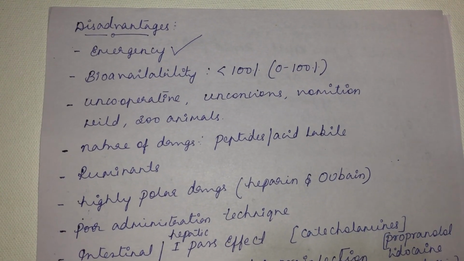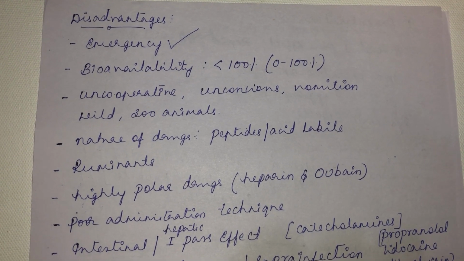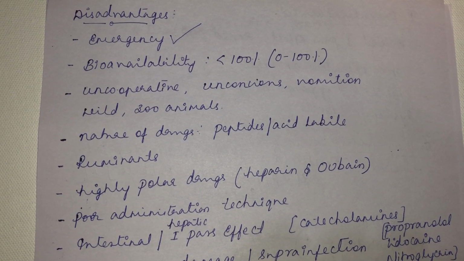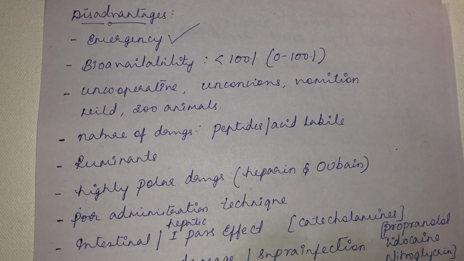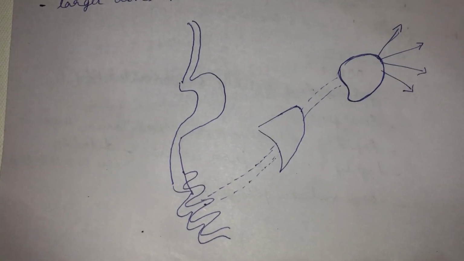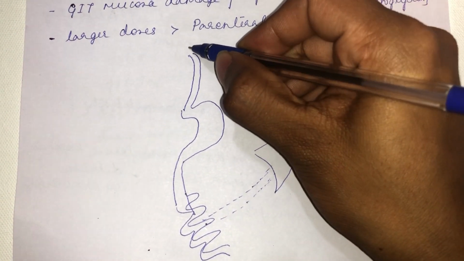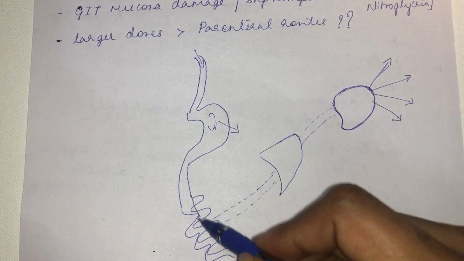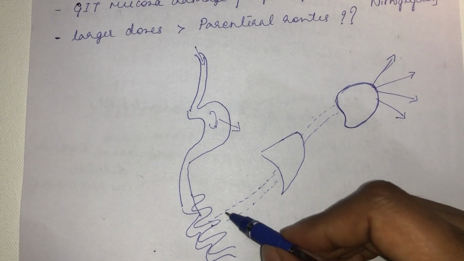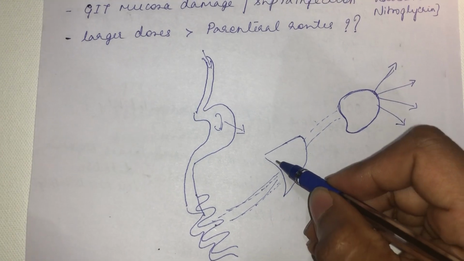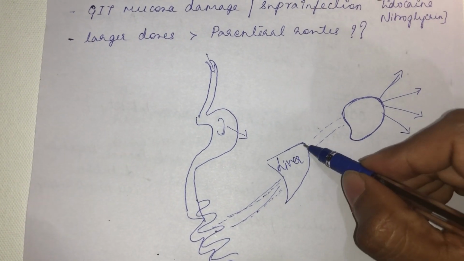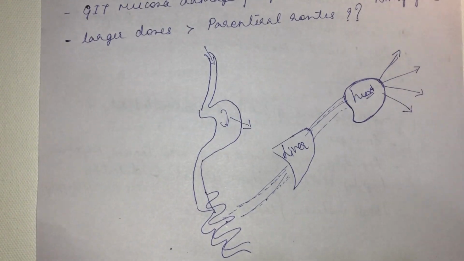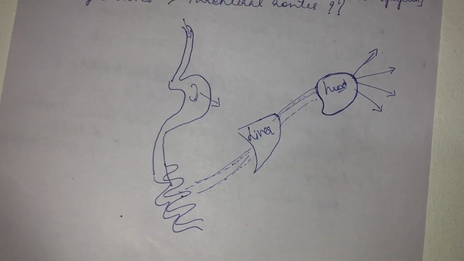See, what do you mean by bioavailability? Bioavailability is the amount of drug that reaches the systemic circulation. We call it bioavailability. See what will happen in the oral route of drug administration. You are giving it through the oral route, so it will go into the stomach. From the stomach it might get absorbed, or from the intestine it will get absorbed. If it gets absorbed, through the portal vein it first reaches the liver. From the liver it will go into the heart. From the heart it will be pumped into the different parts of the body, right?